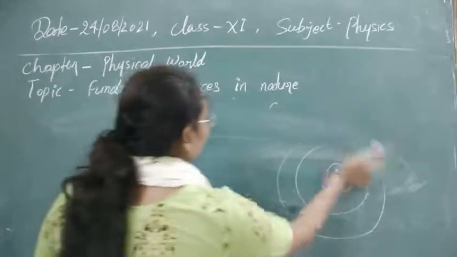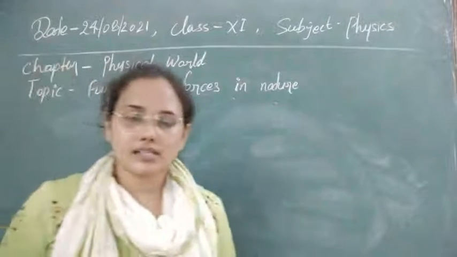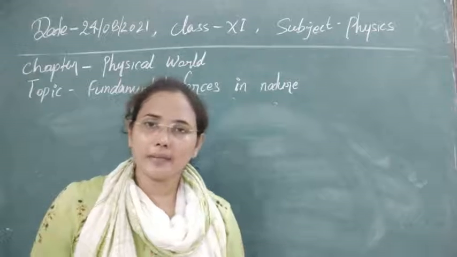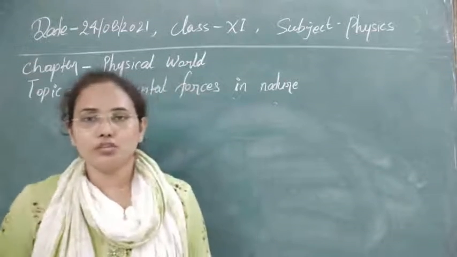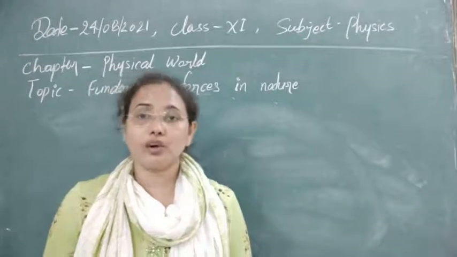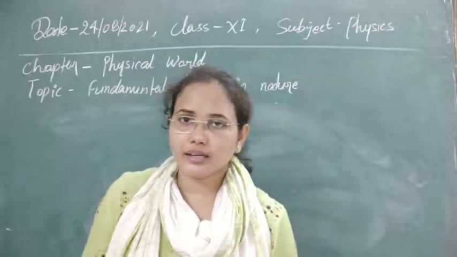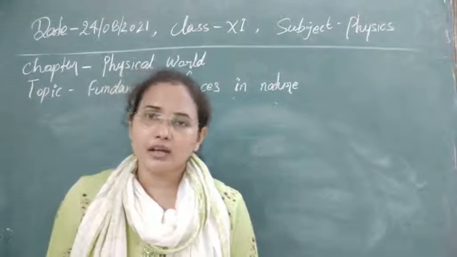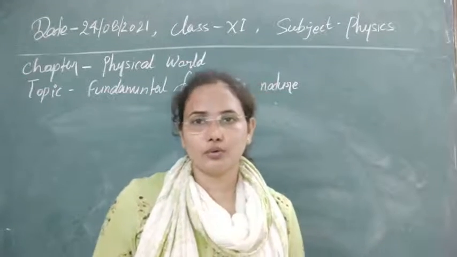Now let's summarize our whole topic. First, the property of the strong nuclear force: strong nuclear forces appear only in the nucleus. I have told you the limitation, that beyond the nucleus this force will not occur, and this force binds proton-proton, neutron-neutron, or neutron-proton together in the nucleus. So I think this is now clear. The rest of the properties of this force we will study in the nuclear physics chapter, where we will see the properties of nuclear forces in very much detail.